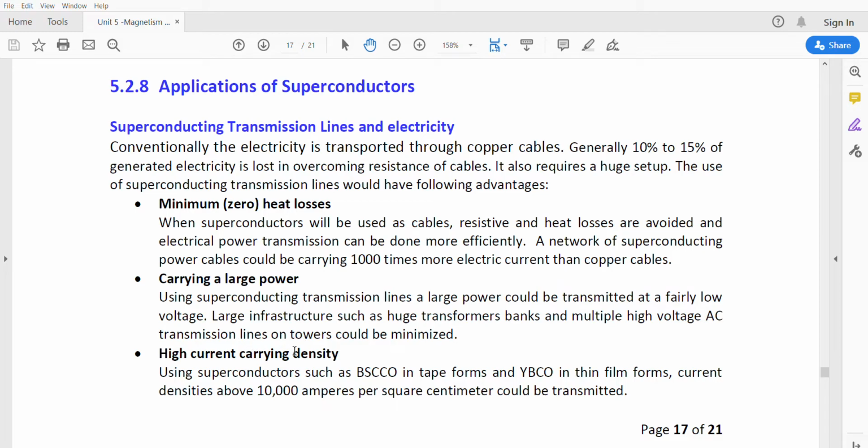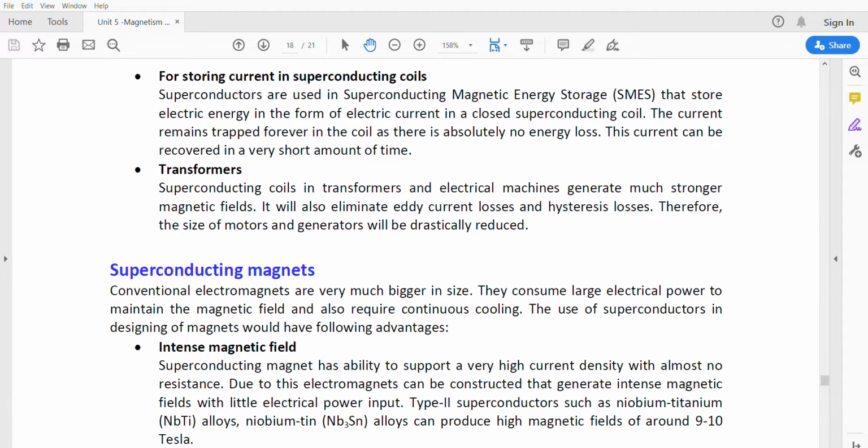Then there is high current carrying density. As we already know, 1,000 times more electric current can be carried using these superconducting materials. Two types of superconductors are used in electric transmission. A current density above 10,000 amperes per square centimeter could be transmitted. Supercurrent cables can transfer high current with zero resistance, without loss of heat. So these are the main benefits of using superconducting materials in electricity transmission.